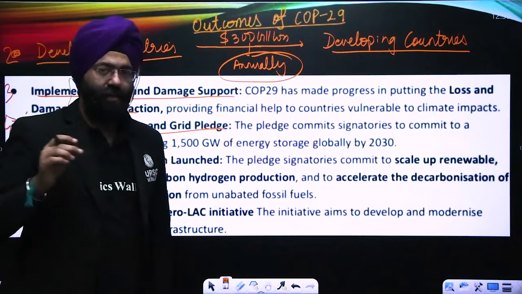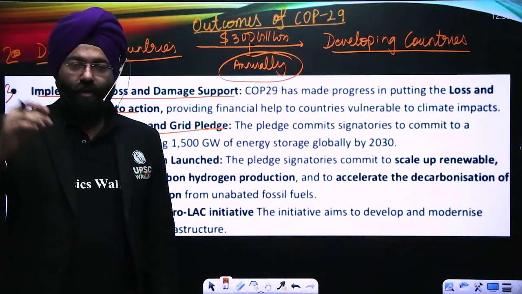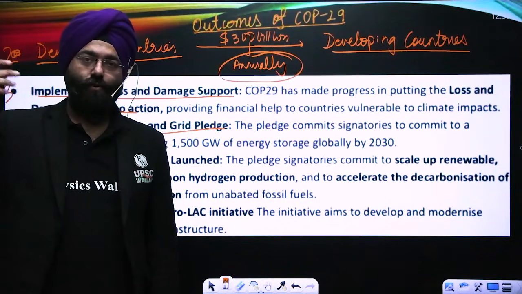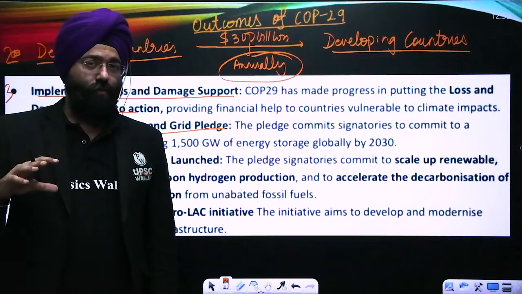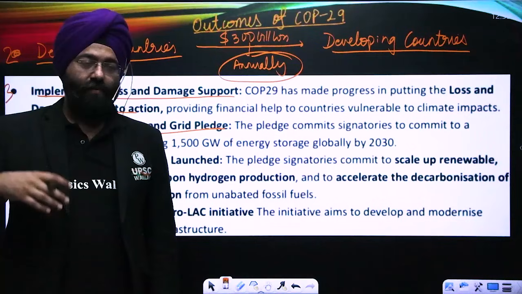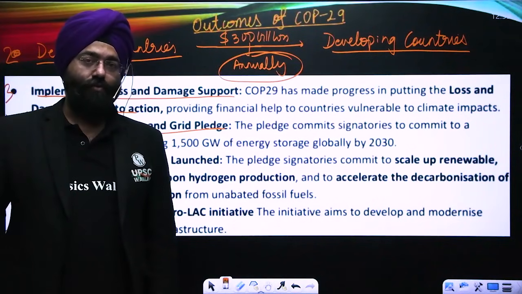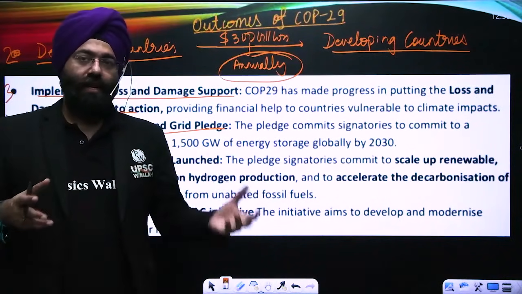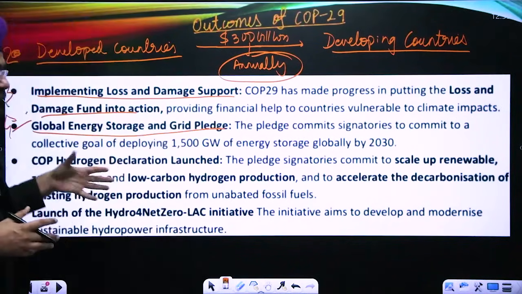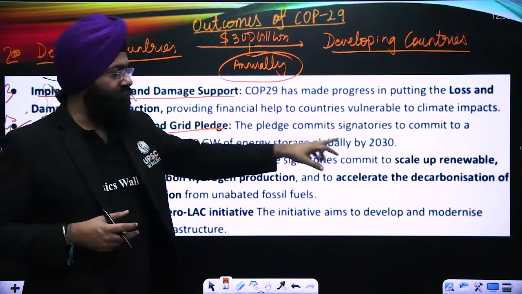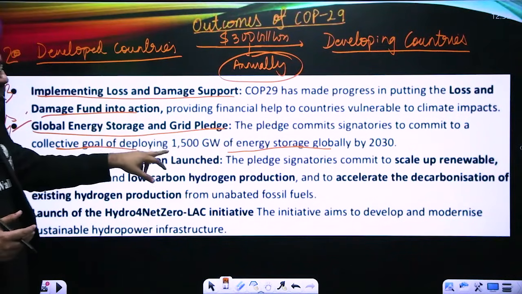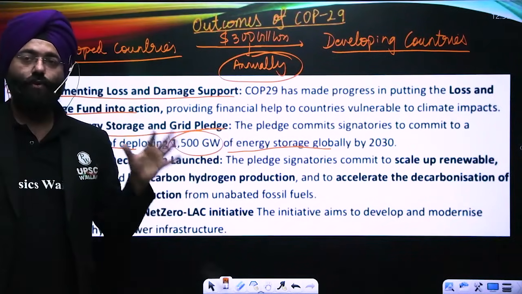Fourth is the global energy storage grid pledge. Please understand, when we talk about alternating current, AC current, we see that the supply is continuously being generated through various hydroelectric power plants and thermal power plants. But when we talk about solar energy generation, it can only be generated during the daytime, not during the night time. And whenever an excess amount of energy is generated during the daytime, it has to be stored somewhere. Then only it can be used during the night time when we are moving towards renewable energy resources. So what is being told over here is that they should collectively work towards energy storage. That is what is important. So the pledge commits signatories to the goal of deploying 1500 gigawatt of energy storage globally by 2030.